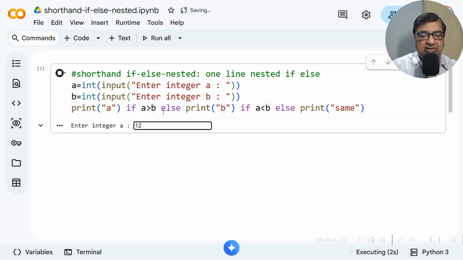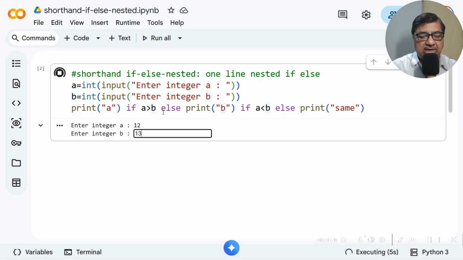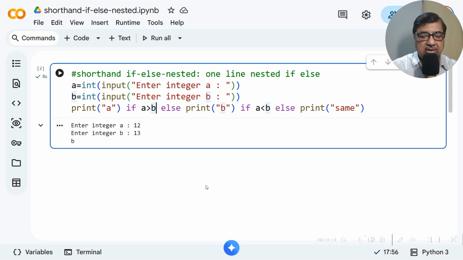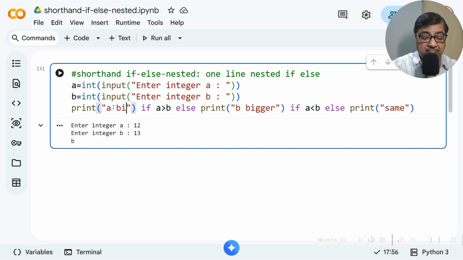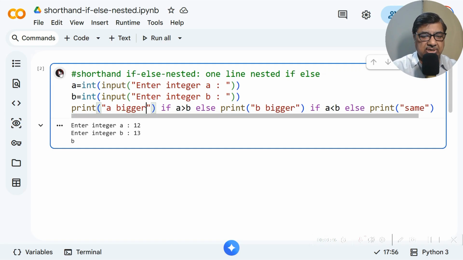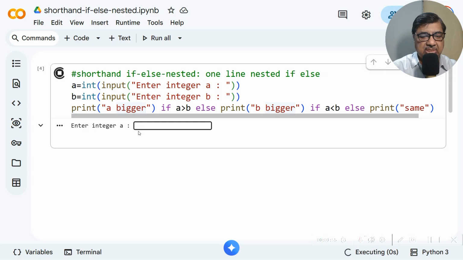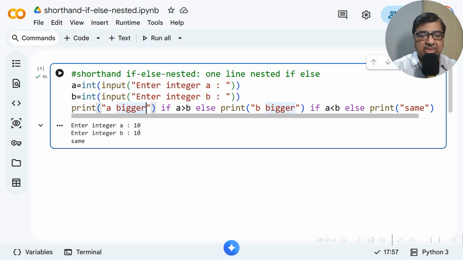Suppose we are giving 12 and another value as 13. So the output is b, because b is bigger. I'll write b bigger here. Since the line was long, I made this same. This a bigger. Right? Just to give you a better picture. Now I'll make a bigger. 12, 11. So a bigger. Suppose both are same. 10, 10. Same. Right? So this is an example of where if-else has been nested within the shorthand command.